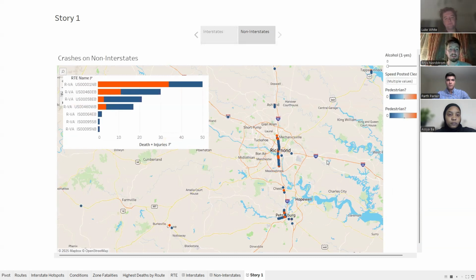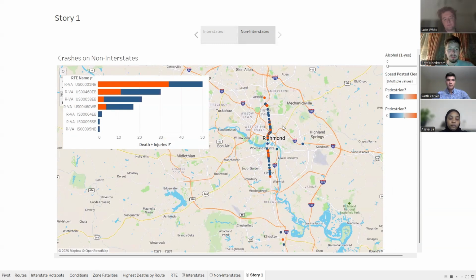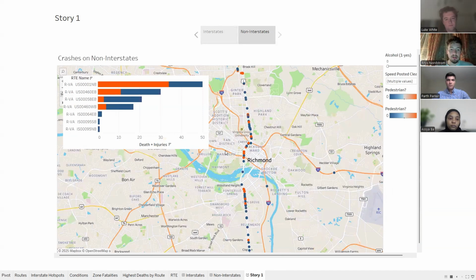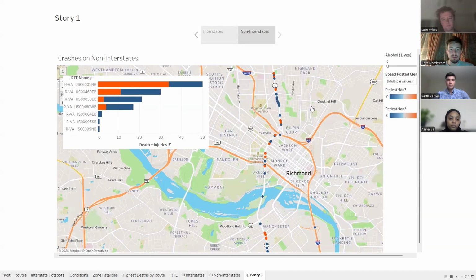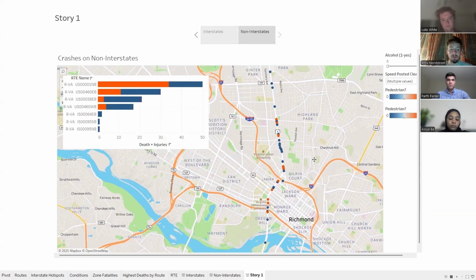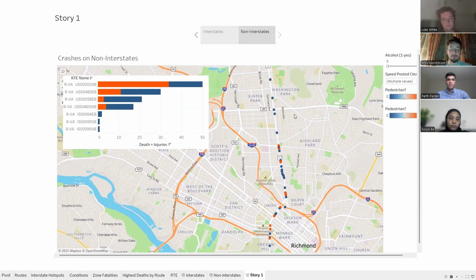For the non-interstates, we focused on the top 10 worst roads where the speed limit was less than 35 miles per hour. If we zoom into Richmond, we can see one northbound, and you can see just how many pedestrian-related incidents there are on that road and on other roads where the speed limit is less than 35 miles per hour.